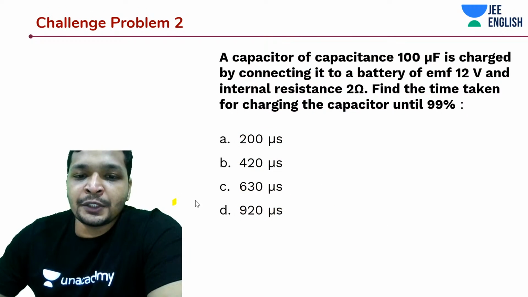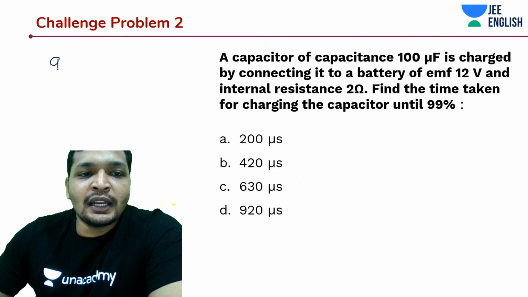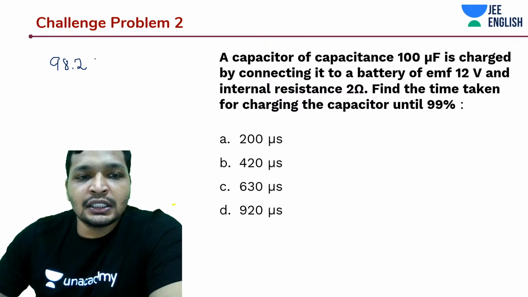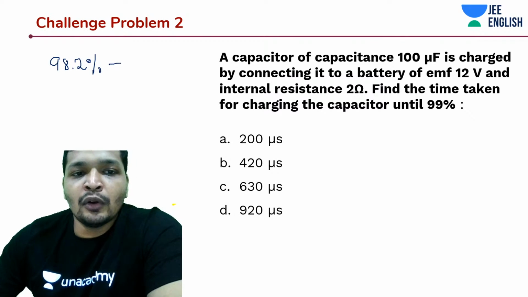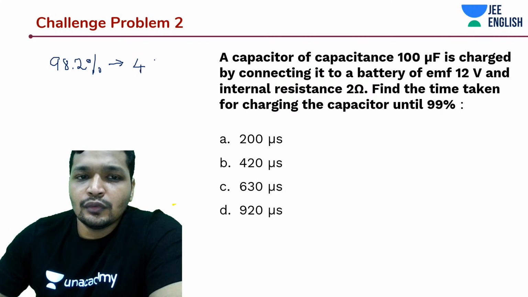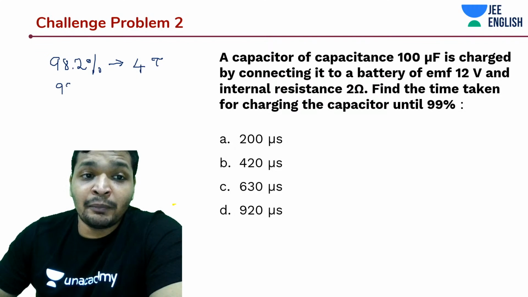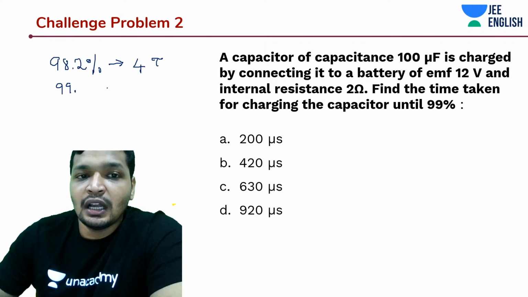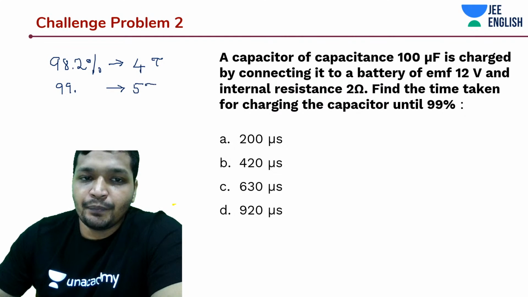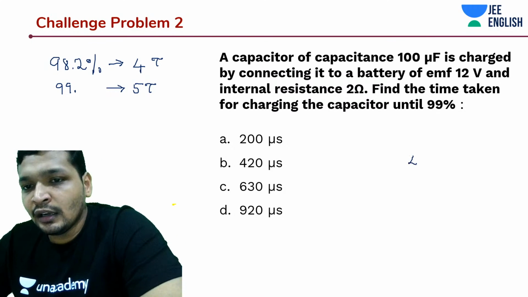You have to only analyze the options. You remember a few things. It is going to be 98.2% charged at about 4 tau, and it is going to be 99 point some percentage charged at 5 tau. So your answer should lie between 4 tau and 5 tau.